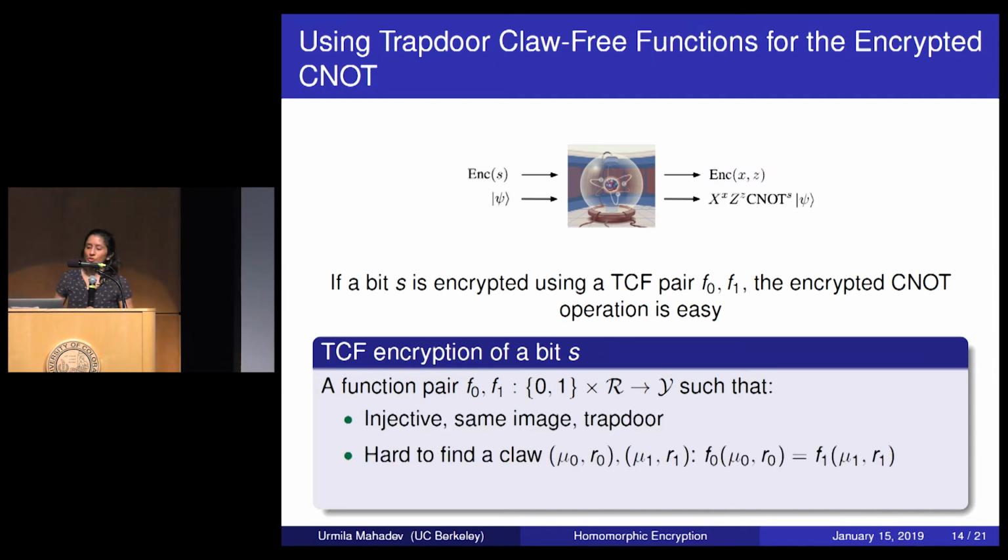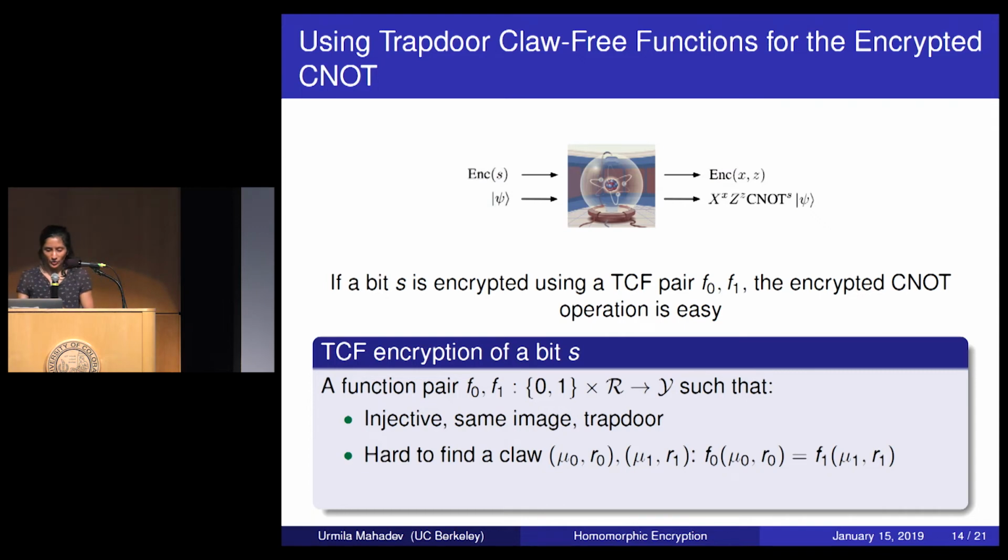And now these first two conditions are saying that the function pair is a trapdoor claw-free function pair. Injective, same image, trapdoor, hard to find a claw. I use different notation for the claw. mu0 and mu1 are bits. They're from the first part of the domain. r0 and r1 are from the second part of the domain. And so far, it's just a trapdoor claw-free function pair.